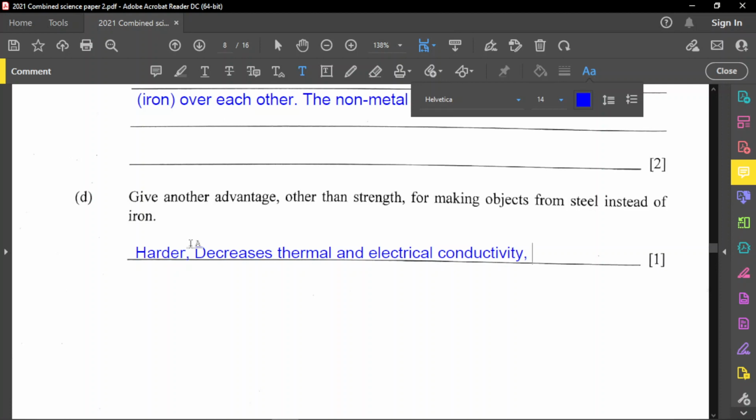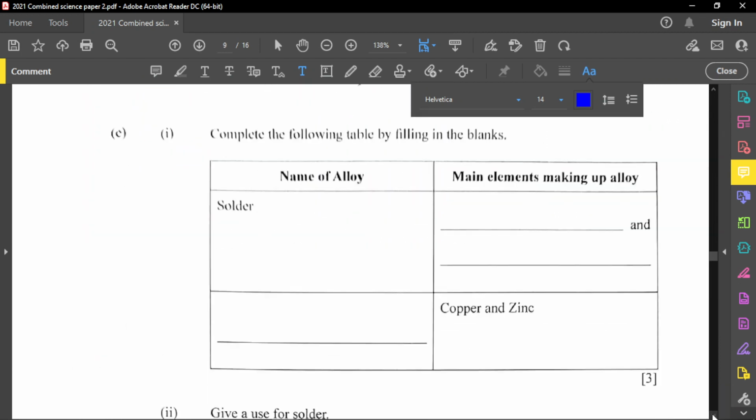Another option that you can mention is that it is more resistant to corrosion, and also less reactive to acids. Corrosion is when something is easily broken down by acid. Non-metals do not react with acid so easily, so it is less corrosive than pure iron. Iron reacts easily with acid, so acid can corrode iron really easily.